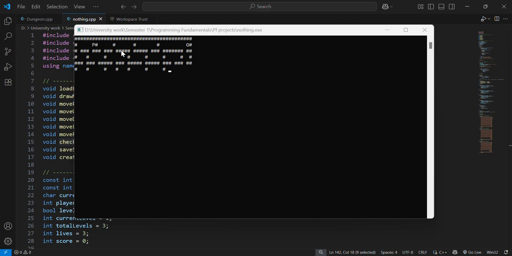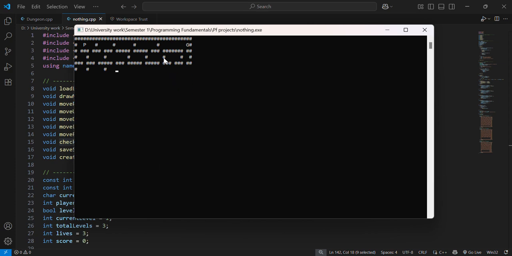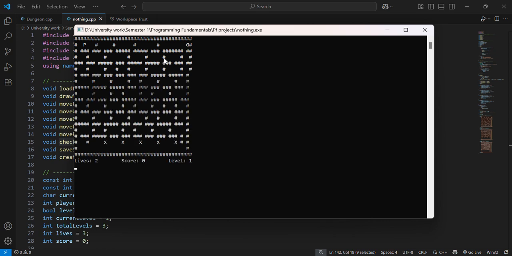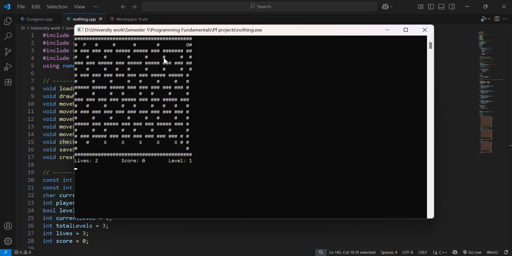So, rule number 40. I have made Dungeon Escape. In this game, we have the character P. P is ourselves. We have to move and we have to escape from this dungeon. G is here the goal. We have three levels. If we complete this level, then we will move to the next level, and the score would increment by one, and the level would also show two.